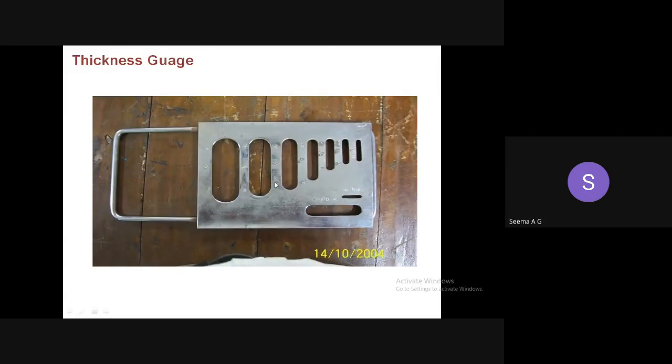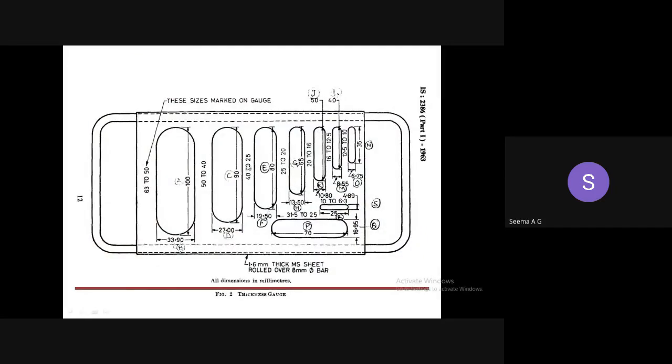This one is a little bit more clear. So this slit corresponds to 40 to 25, which means aggregate passing through the 40 mm sieve and retained on the 25 mm sieve. That is the slit corresponding to that group of aggregates. The next one is aggregate passing through the 25 mm sieve and retained on 20 mm. So this is the slit corresponding to that group of aggregates.